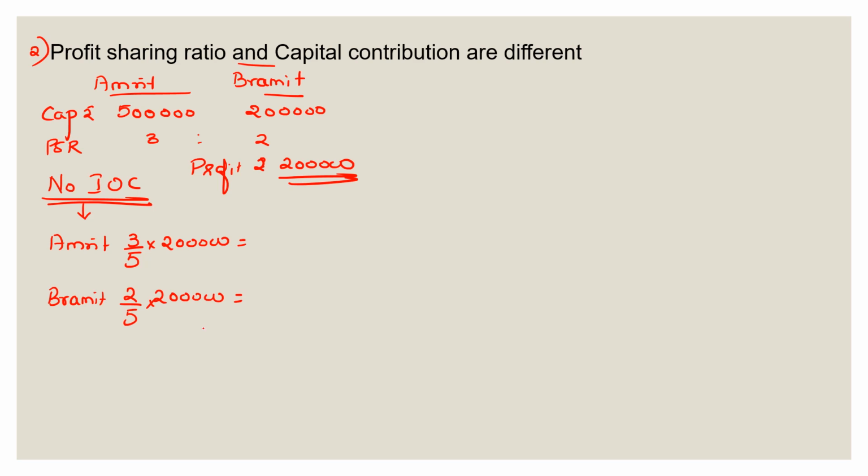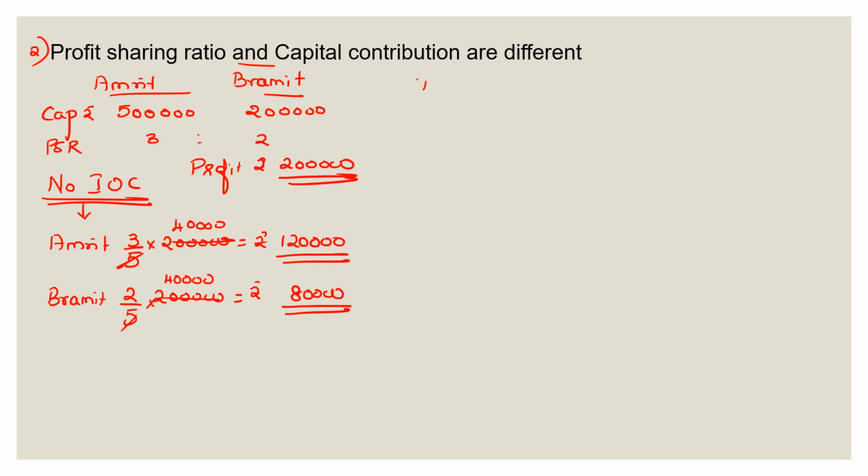That is in the profit sharing ratio. So 5 ones are, 4s are. So rupees 1,20,000 would have gone to Amrit and 80,000 would have gone to Brahmit. This would have been the way.